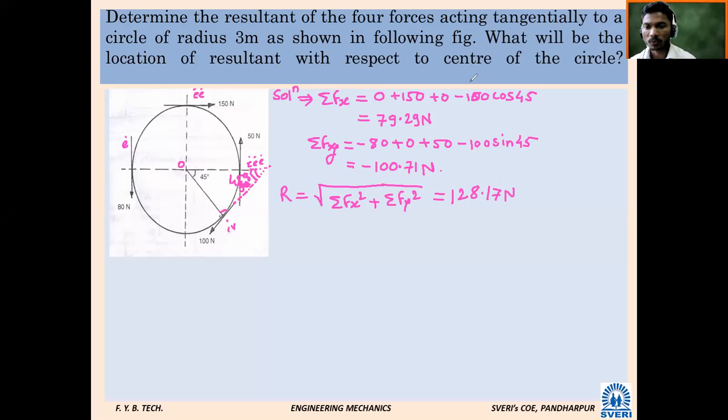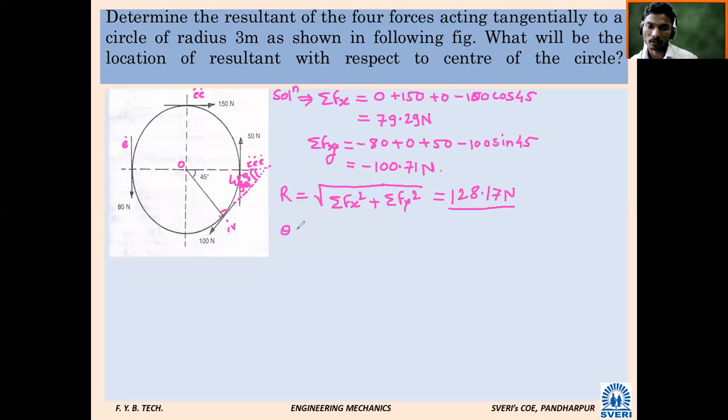Same. Roll number 16? Same. Roll number 37, what is your answer? What are the others doing? So this is the resultant. What are we supposed to calculate next?